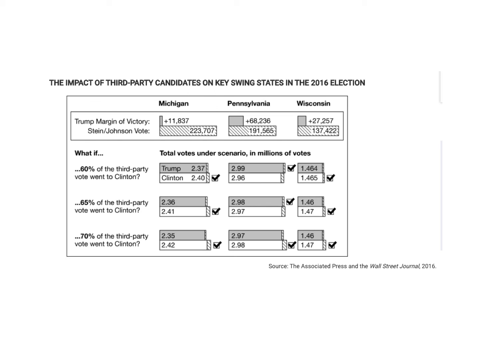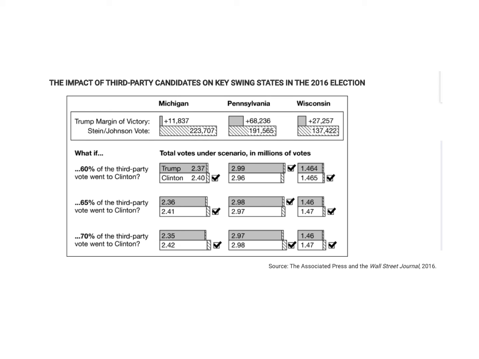It was a larger, I don't know if I could say substantial, but it was a larger number of people that said no to Trump and they said no to Hillary in 2016 and they voted for one of these other third party candidates. And the point of what these three states are trying to show is, had these people voted for Hillary Clinton, would they have made a difference? Would they have given her enough electoral votes to win?